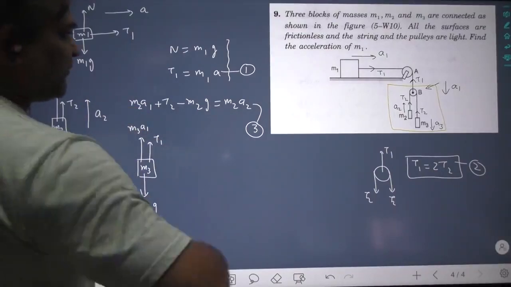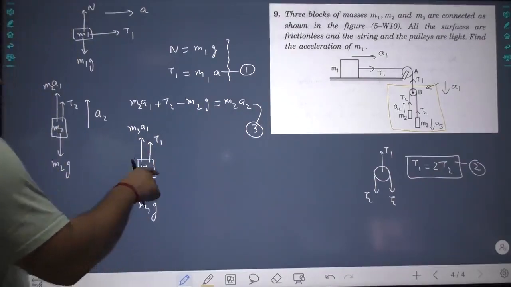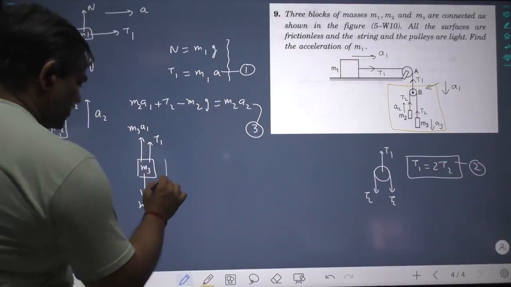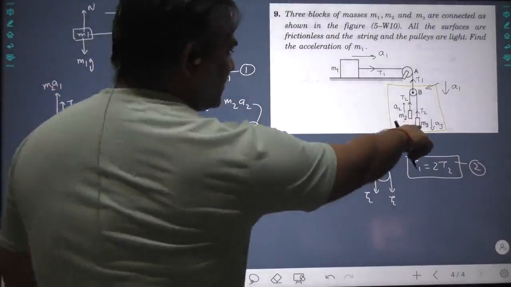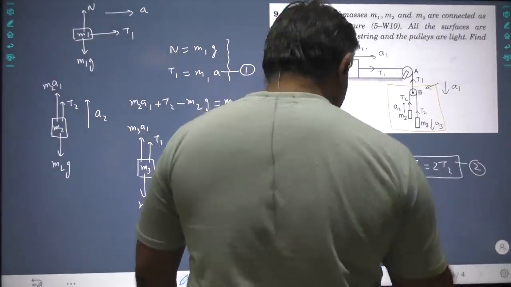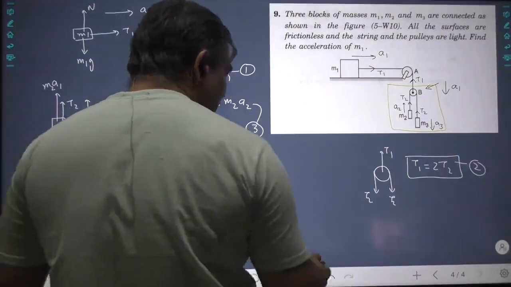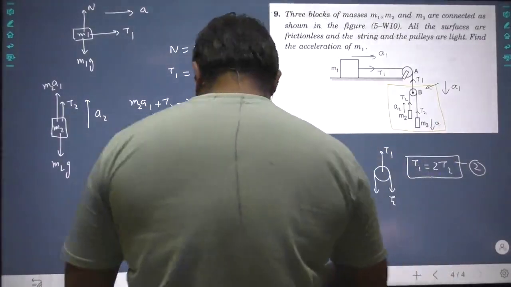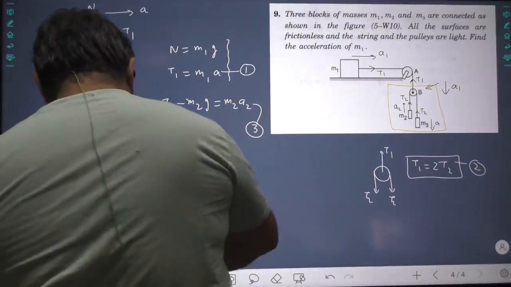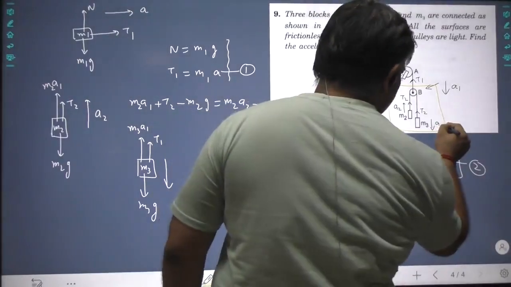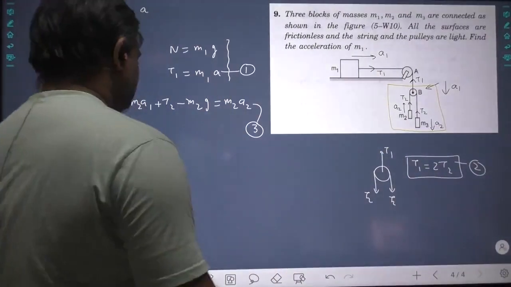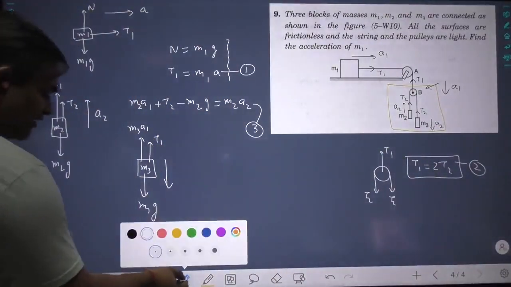A string always pulls. And the acceleration is a2. It's not a3. It is a2 because the string is the same. So let's make a little correction. Not a3, but a2. So it is going down with a2.